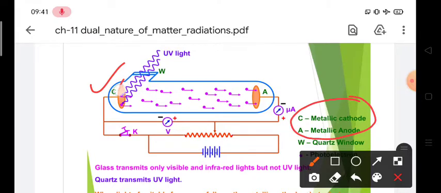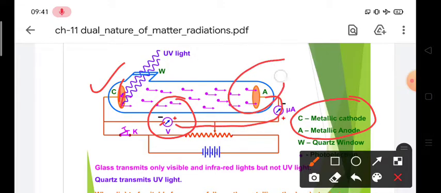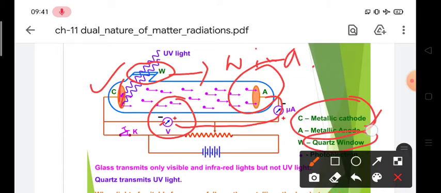We have basically a cathode rod, and that is why it is a cathode: it is connected to the negative terminal. Here you can see the negative terminal is connected, and the positive terminal is connected to a metal plate, and this is your anode, a metallic anode. Then we have a window provided, like the windows in your homes. Here it is a quartz window. W means quartz window.